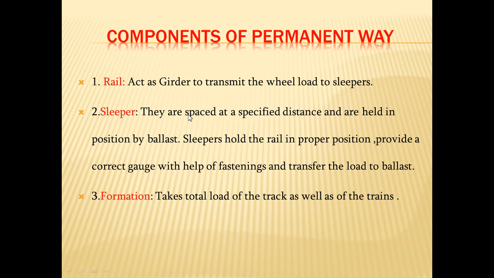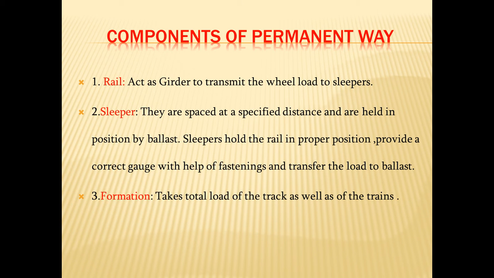Sleepers are spaced at a specified distance. As you have already seen in various pictures of the track, the sleepers are spaced at a particular distance, resting on the ballast and held in position by the ballast. The sleeper holds the rail in proper position because the inner distance between the two rails has to be maintained.